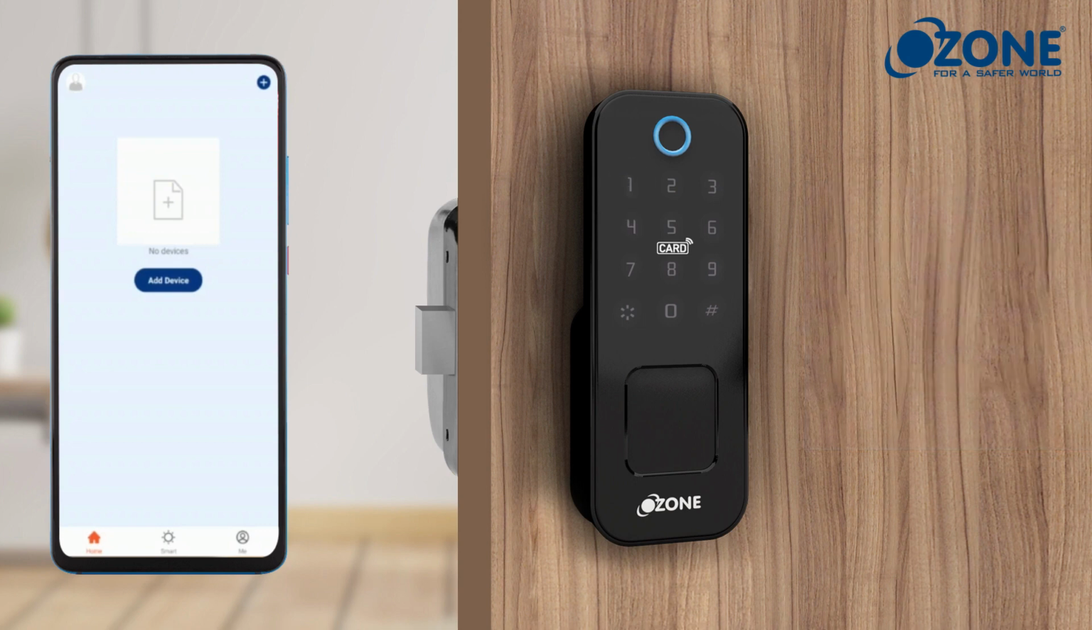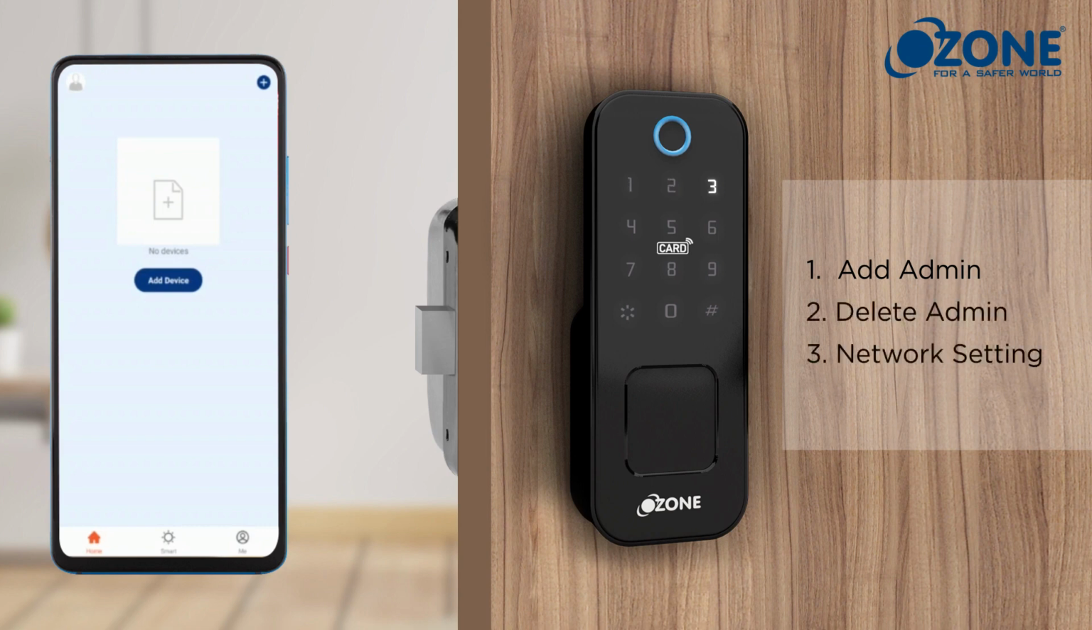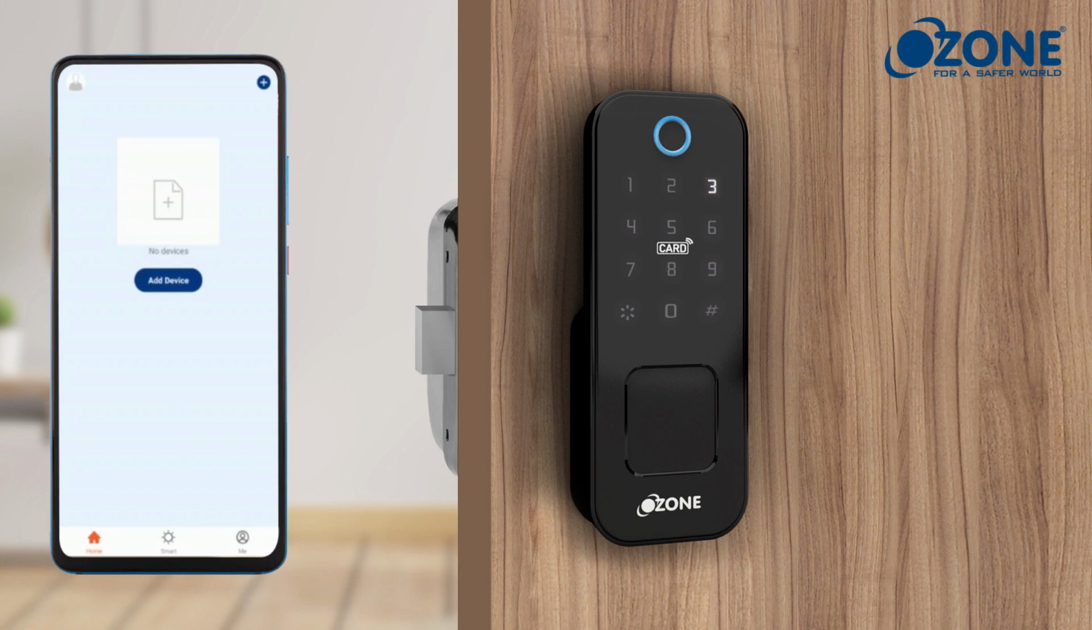Press 1 for admin setting. Press 1 for add admin. Press 2 for delete admin. Press 3 for network setting.